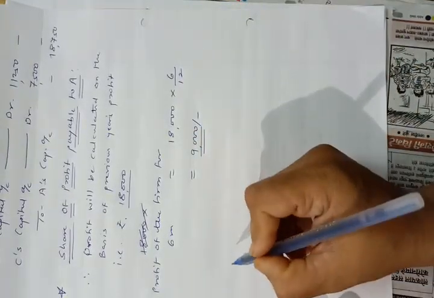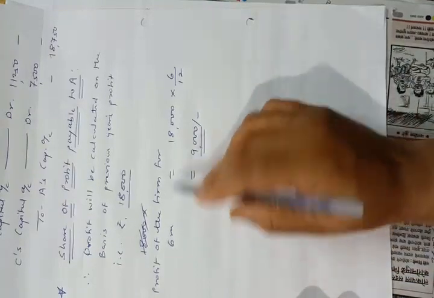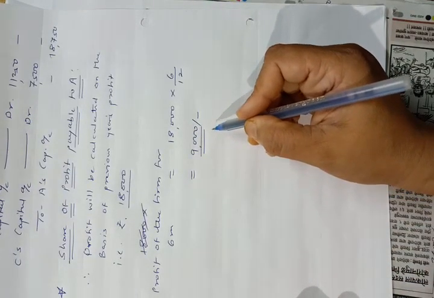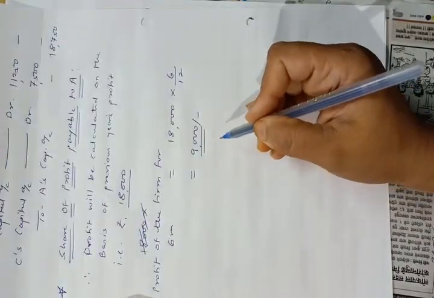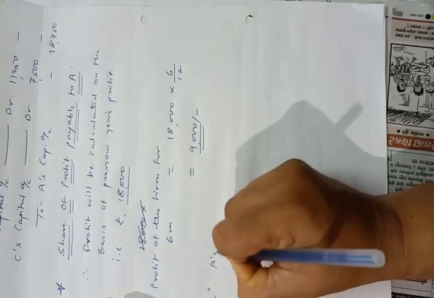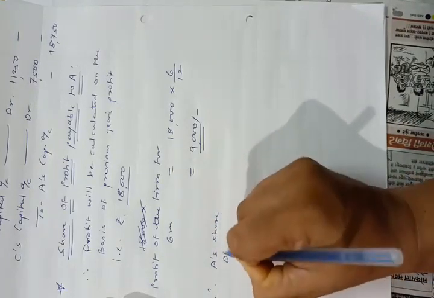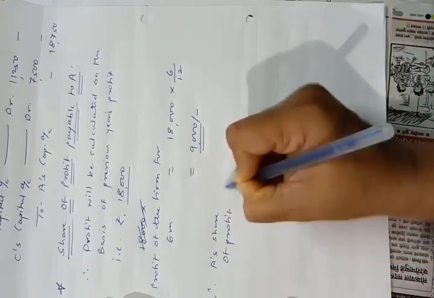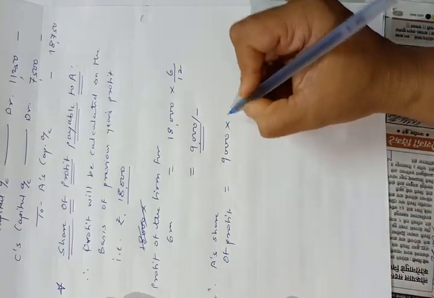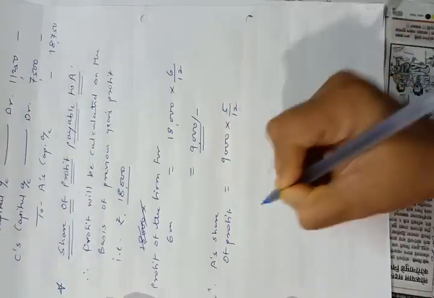Now 6 months profit of the firm was rupees 9,000 and from this profit the deceased partner, that is Mr. A, will get his share of profit. Therefore A's share of profit is equal to 9,000 into A's share, which was rupees 5 upon 12.